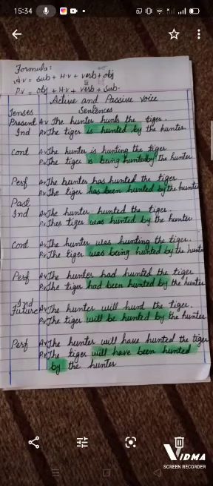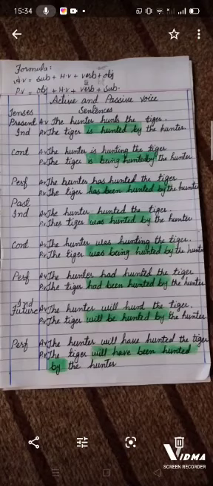Similarly, in present perfect tense, there are two helping verbs in this tense, that are has and have, with the third form of the verb. So the sentence is, the hunter has hunted the tiger. But when we are making its passive voice with the helping verbs has and have, we have to add been, with the third form of the verb and by. So the sentence is, the tiger has been hunted by the hunter.